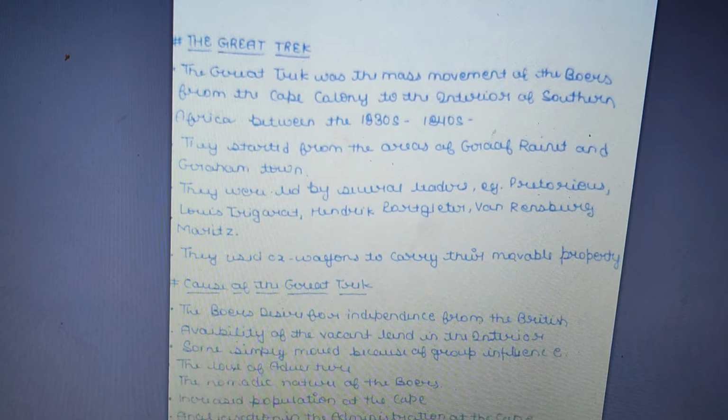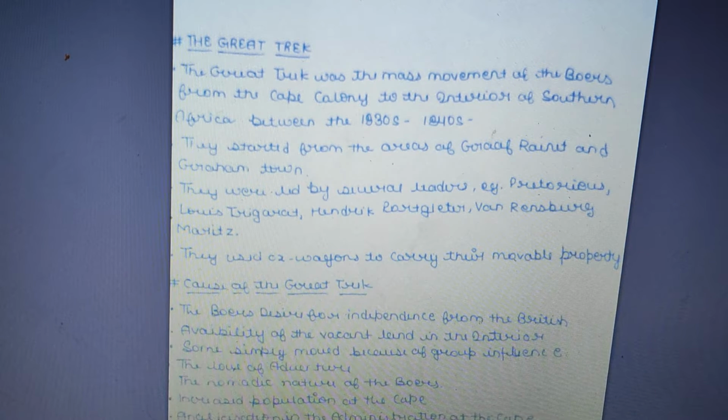The Great Trek was the mass movement of the Boers from the Cape Colony to the interior of Southern Africa between 1830 and 1840. I already told you this was the mass movement of the Dutch people who were living in Africa as Afrikaners, Boers or Voortrekkers.